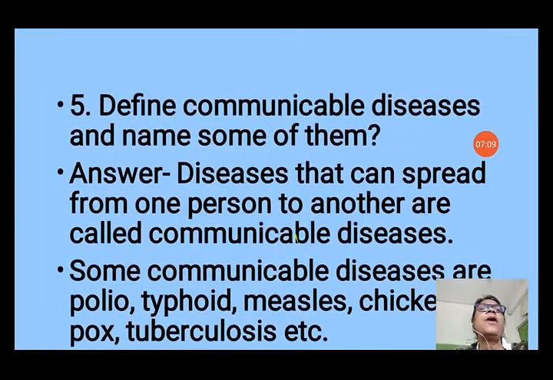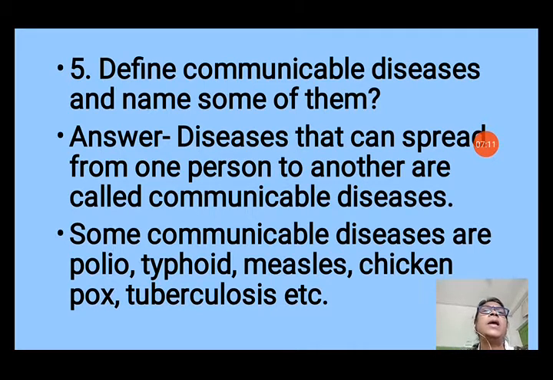Question number 5. Define communicable diseases and name some of them. So, what is a communicable disease? Diseases that can spread from one person to another are called communicable diseases. That means any person can transmit a disease to another person. A healthy person can get infection from the infected person by any media. Then it is called a communicable disease.